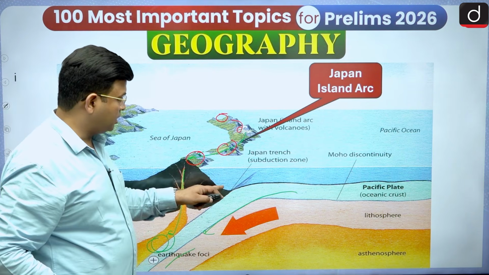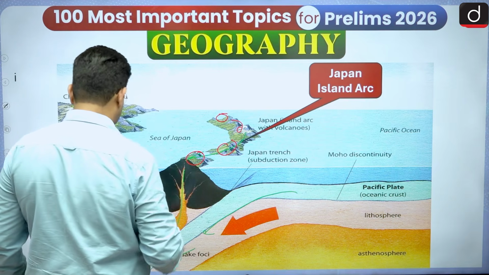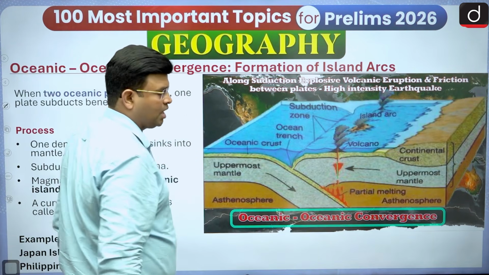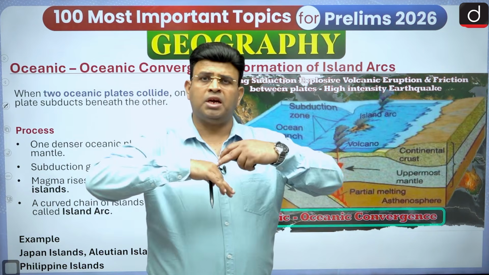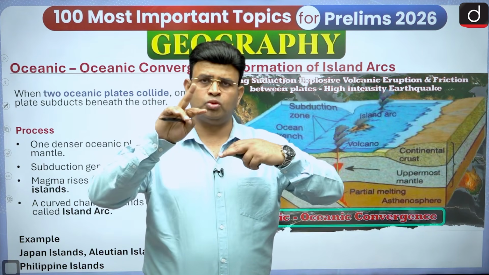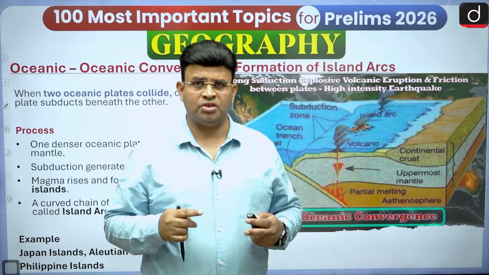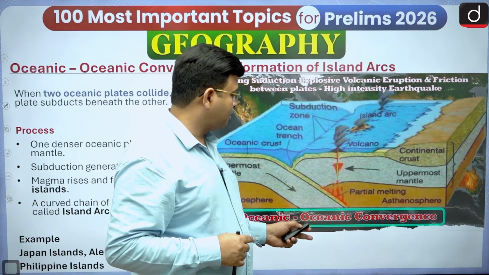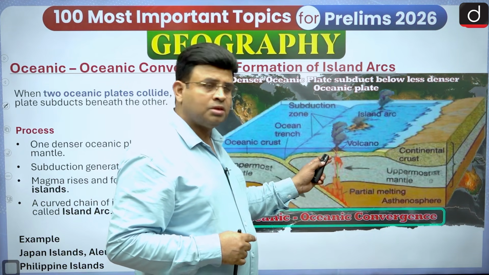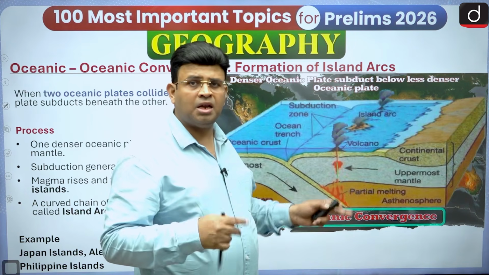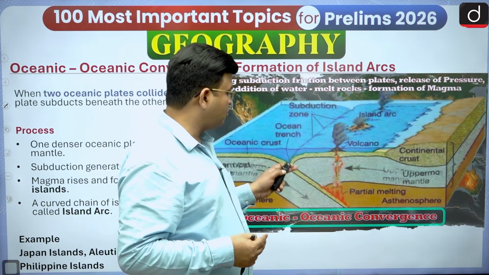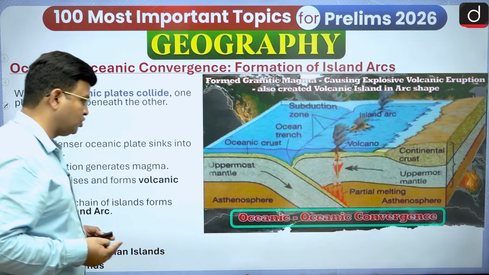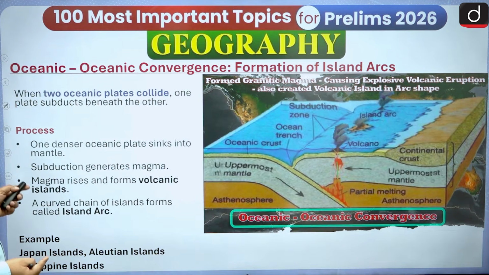And in front of it, where the plates meet, the deepest part of the ocean, the trench, exists. In the ocean-continental and in the ocean-ocean cases, the trench exists, and there is volcanic eruption also. You can say there is volcanic eruption, volcanic island arc, and earthquake, and also a trench will form. So these are the important things for oceanic convergence.